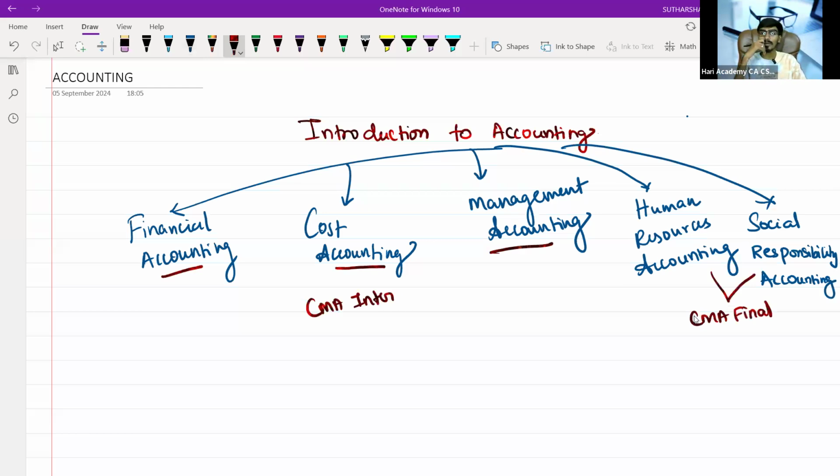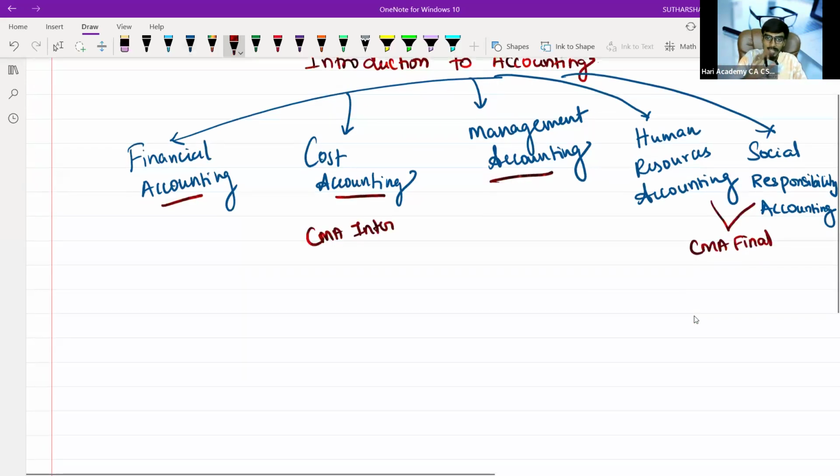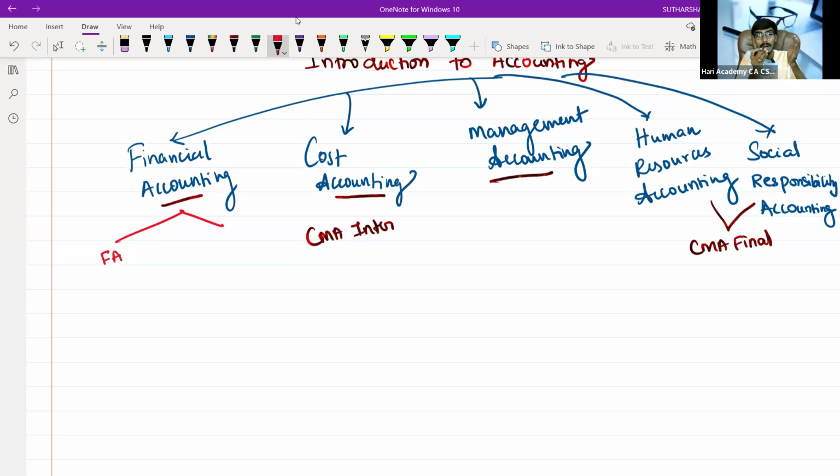Sir, where is corporate accounting? No, there is no branch of accounting called corporate accounting. In financial accounting itself, for your CMA Inter alone, they have divided it into financial accounting as one part, and whatever portion relates to companies they incorporated into a separate paper called corporate accounting.